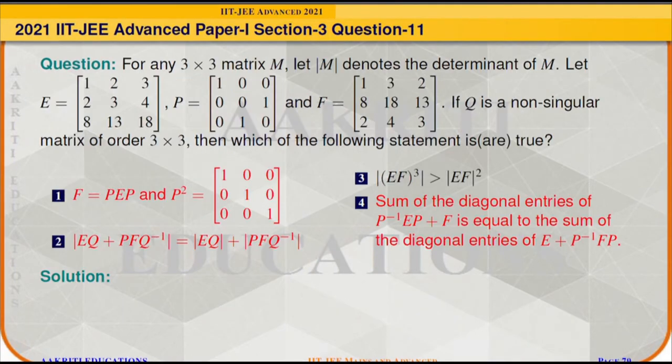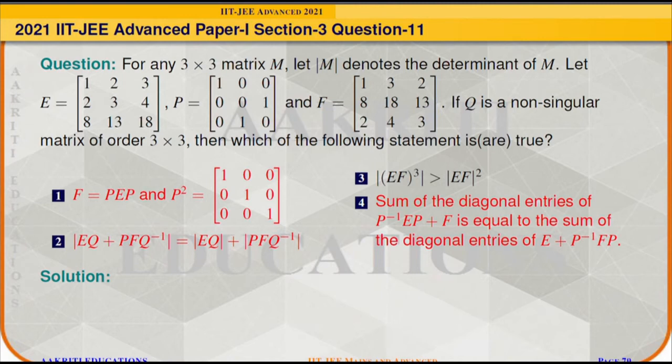Question 11. The question says, for any 3 by 3 matrix M, let determinant of M denote the determinant of M. Let matrix E be a 3 by 3 matrix as given here. P is a 3 by 3 matrix which came from a transformation of the identity matrix, and similarly F is a 3 by 3 matrix as written down here. If Q is a non-singular matrix of order 3 by 3, then we need to determine which of the following statements is or are true.